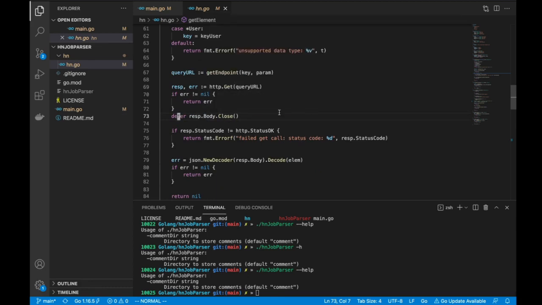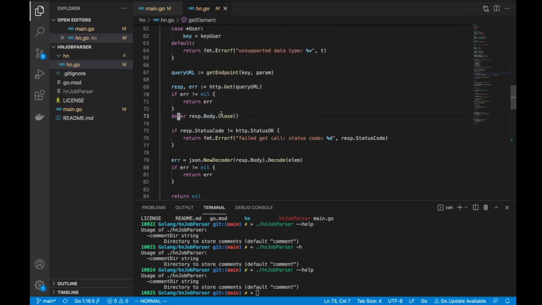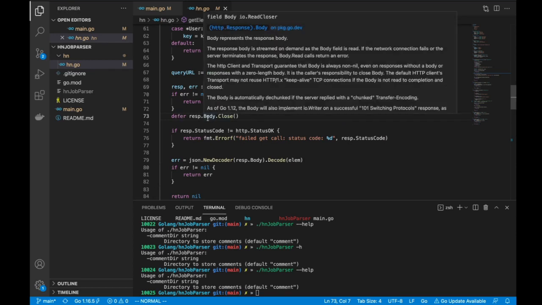So what does that do? Closes the connection? It does not close the connection. I think it just releases the resource that is allocated for reading the response. What does the comment say? Comment when you hold it over body. The body is going to talk about the structure. Responses without zero, it's the caller's responsibility to close the body. So in the second paragraph, it's saying it's the caller's responsibility to close the body. If the body is not read to completion and closed, then the HTTP client may not reuse keep alive.